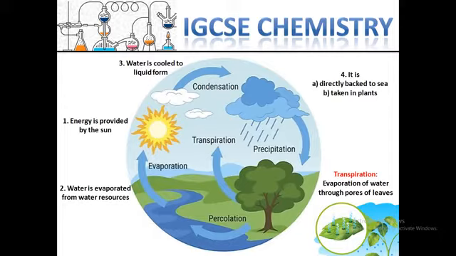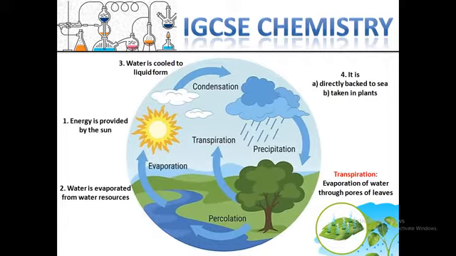This is because of a change in temperature, because the temperature is very low in a higher place, so the water can change to liquid because it has cooled. In this step, the change of the form of water is called condensation.